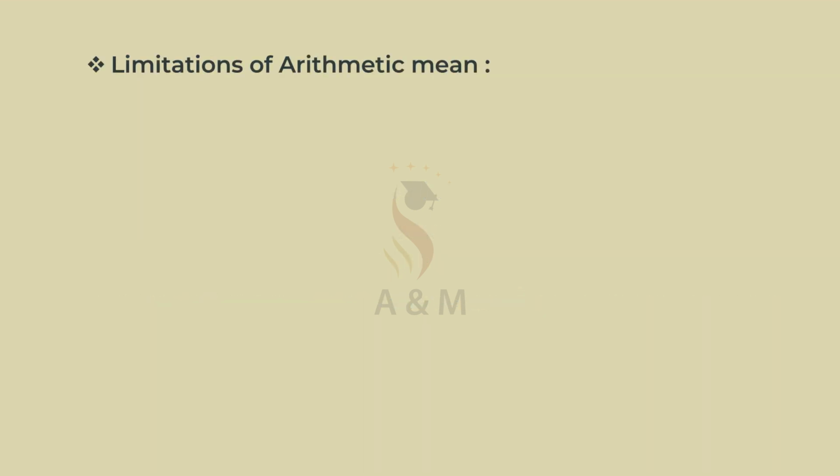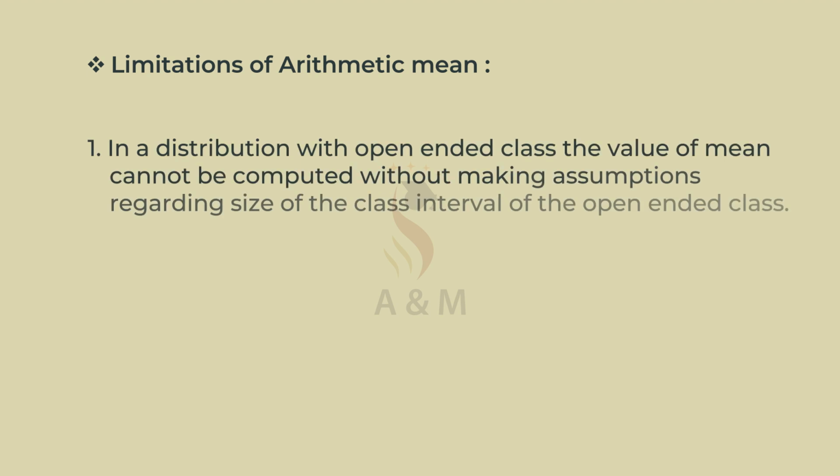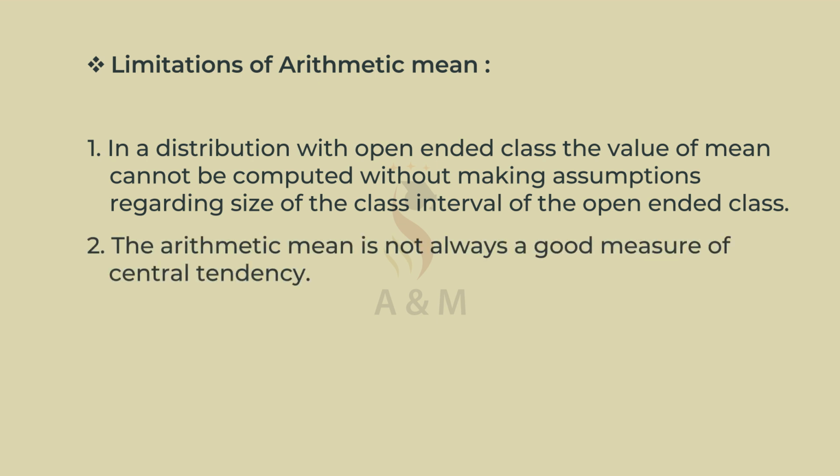Limitations of arithmetic mean. In a distribution with open-ended classes, the value of mean cannot be computed without making assumptions regarding the size of the class interval of the open-ended class. The arithmetic mean is not always a good measure of central tendency.